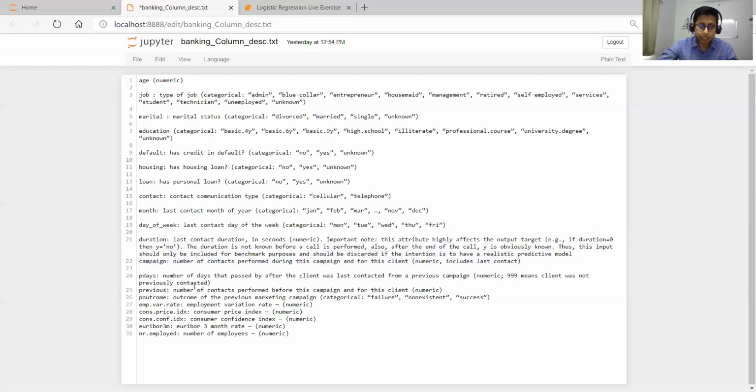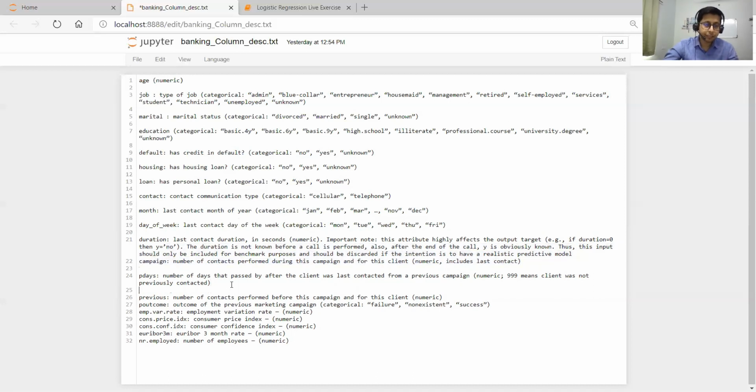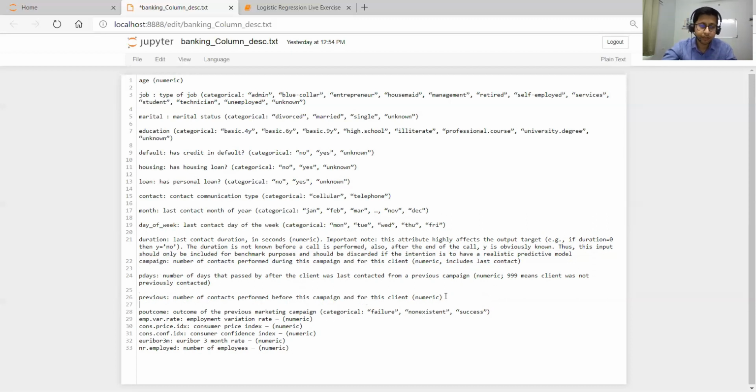Okay, then next is pdays. What it is telling is the number of days that passed after the client was last contacted. Since we contacted that client last time, the duration since that time, in the previous campaign. Then there's a variable called previous, the number of contacts performed before this campaign and for this client.